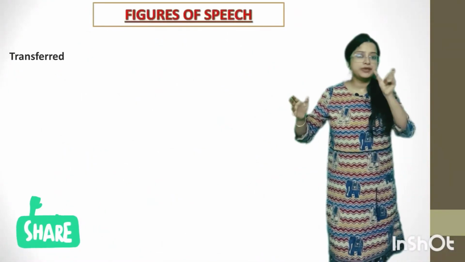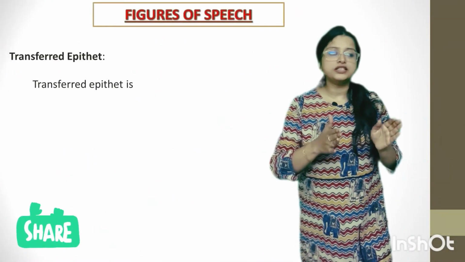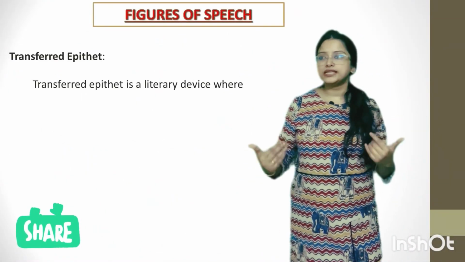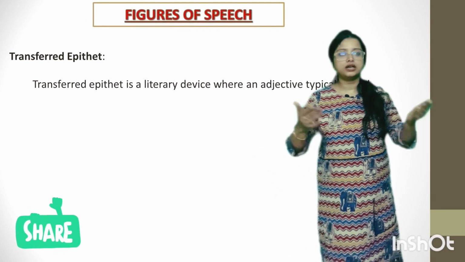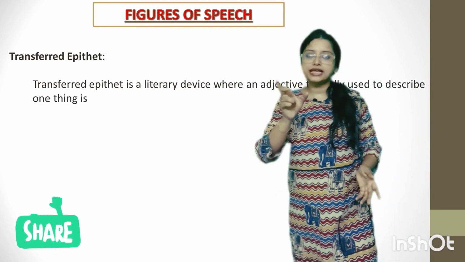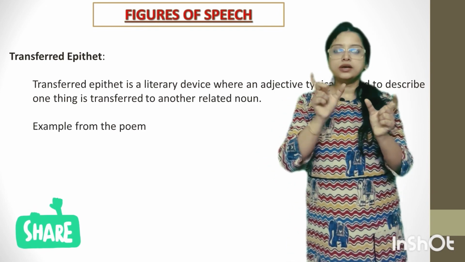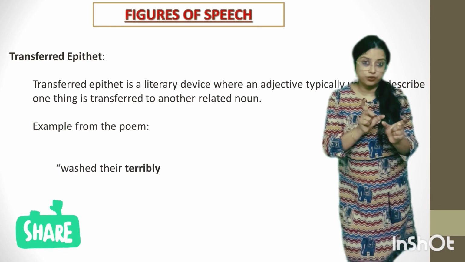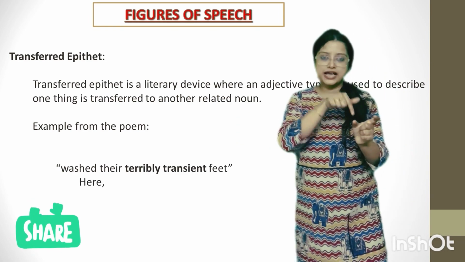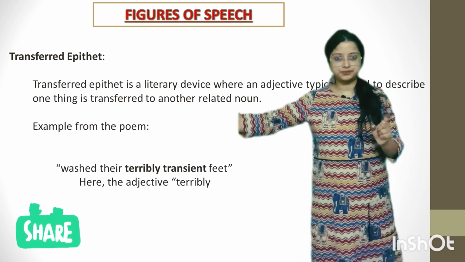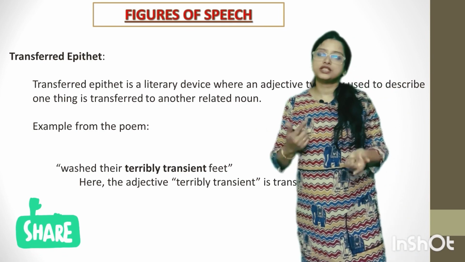Transferred epithet means adjective. An adjective is used before a noun, right? We say good boy, good girl, bad girl, like that. So just like an adjective is placed before a particular noun, here also the adjective is placed before a noun, but it is transferred from its actual place to a different place, right? So that is a transferred epithet.